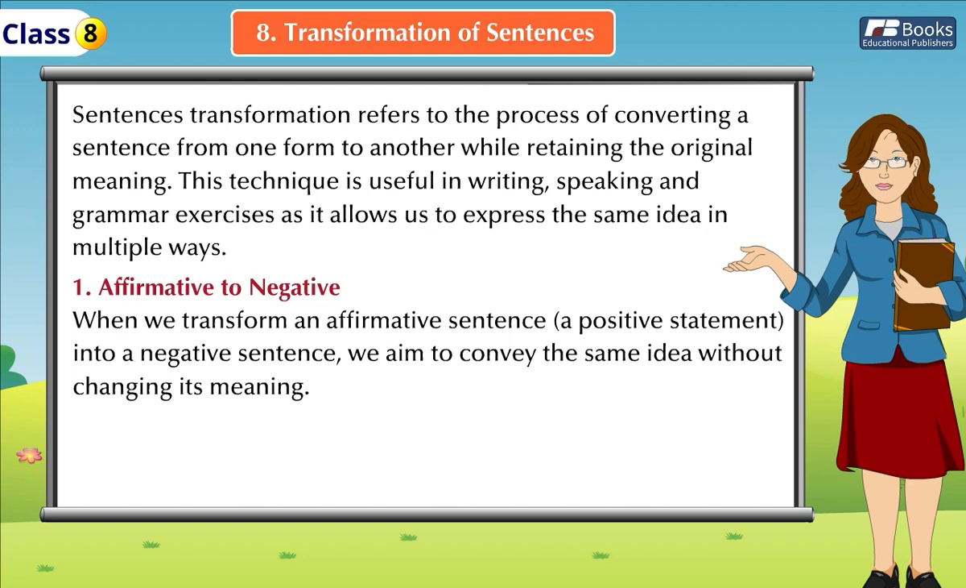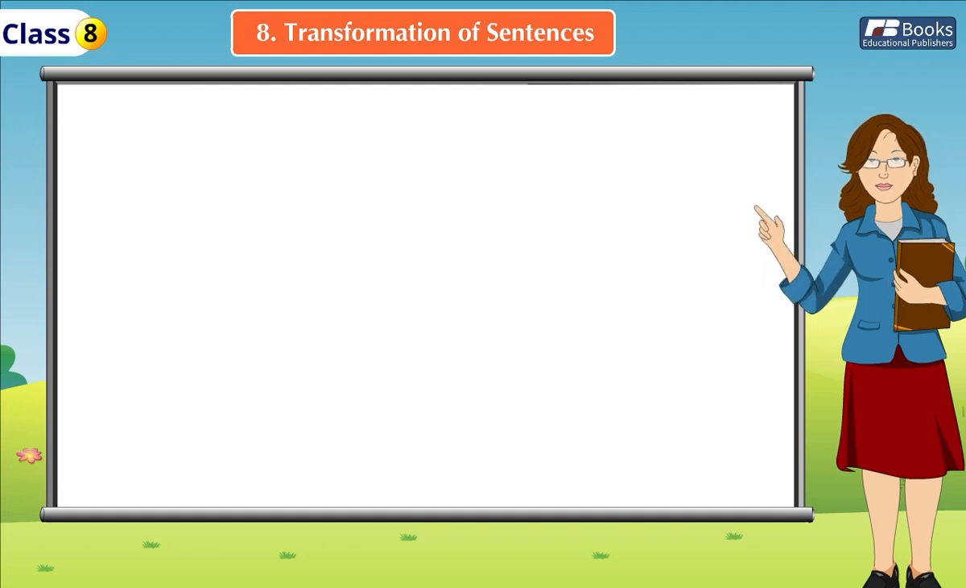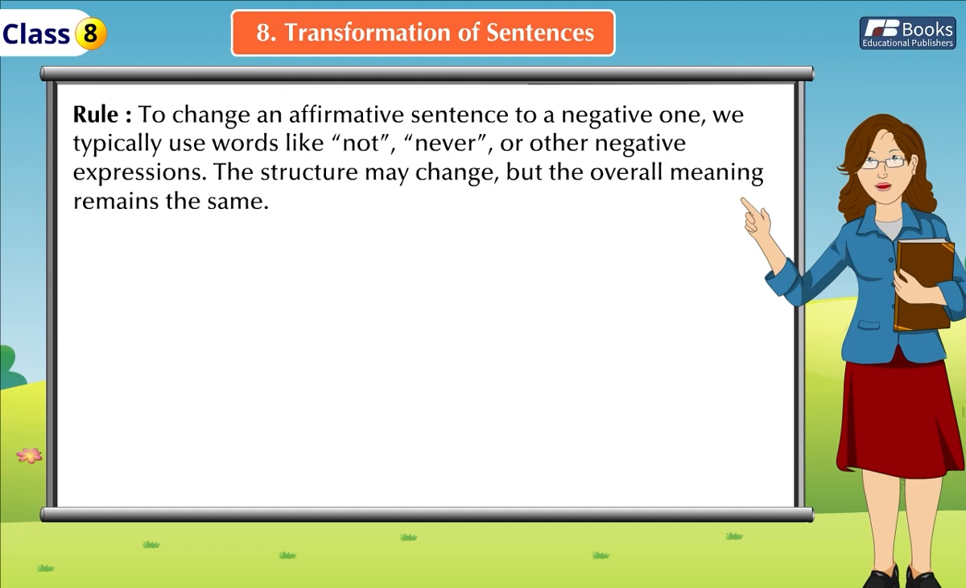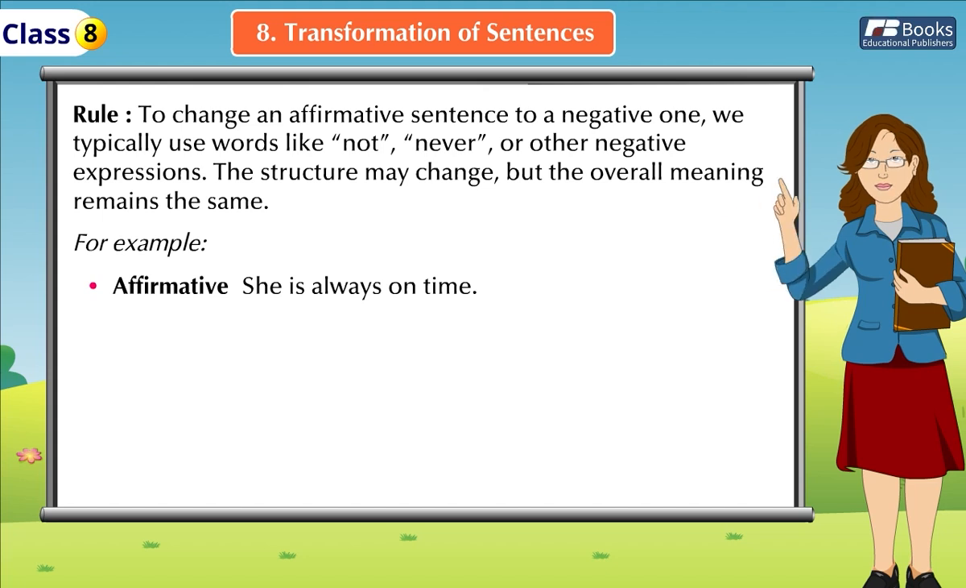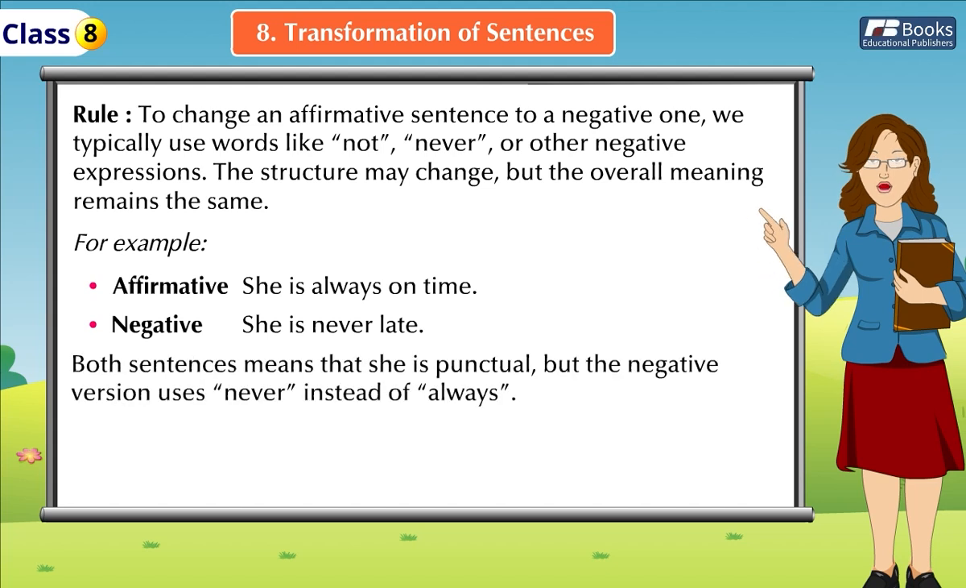When we transform an affirmative sentence, a positive statement, into a negative sentence, we aim to convey the same idea without changing its meaning. Rule: to change an affirmative sentence to a negative one, we typically use words like not, never, or other negative expressions. The structure may change, but the overall meaning remains the same. For example, affirmative: She is always on time. Negative: She is never late. Both sentences mean that she is punctual, but the negative version uses never instead of always.